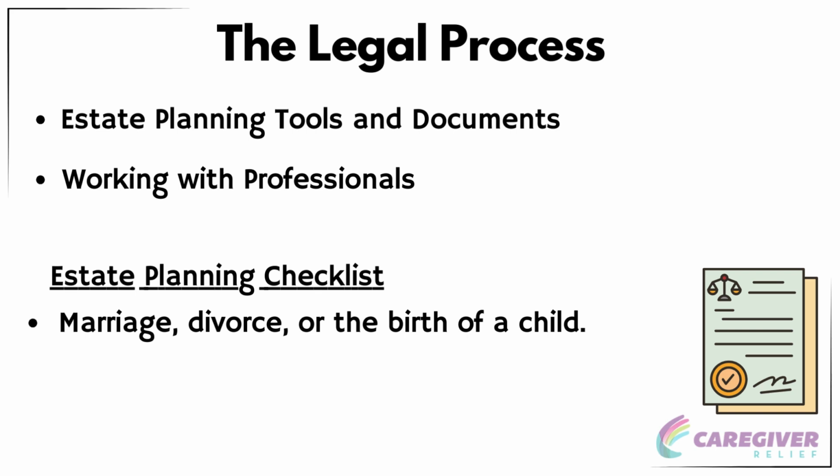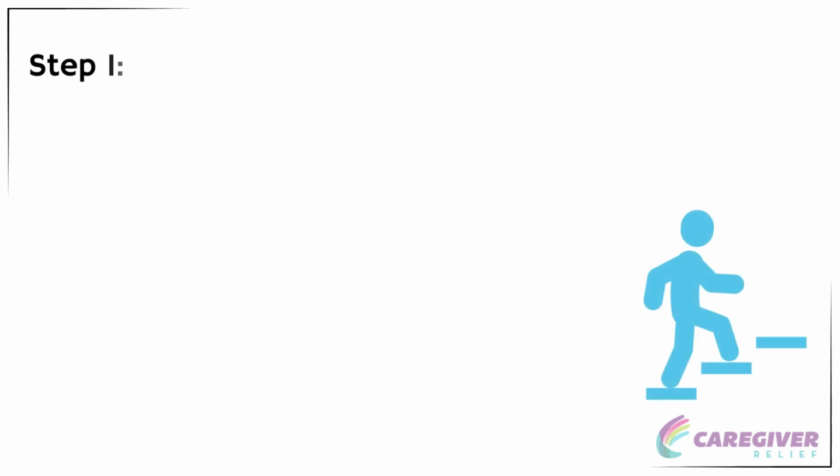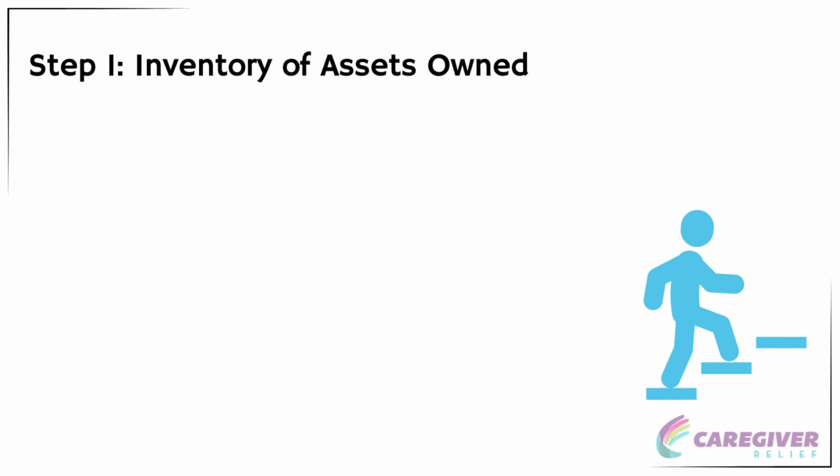The estate planning process is an essential journey for securing your financial legacy and ensuring the well-being of family members. Here's a step-by-step guide to create a comprehensive estate plan, highlighting common estate planning tools and avoiding typical estate planning costs and mistakes. Step 1. Inventory of assets owned. Begin by listing all tangible and intangible assets, including savings bank accounts, personal property, insurance policies, and jointly owned property. This step is crucial for understanding the full scope of your estate.